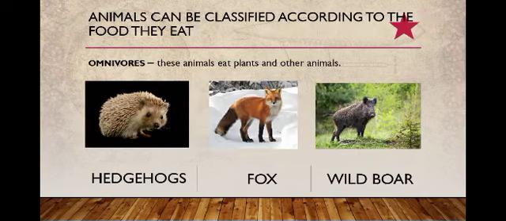The last group, according to the food they eat, is omnivores. These animals eat plants and other animals. The examples are hedgehogs, fox, and wild boar.